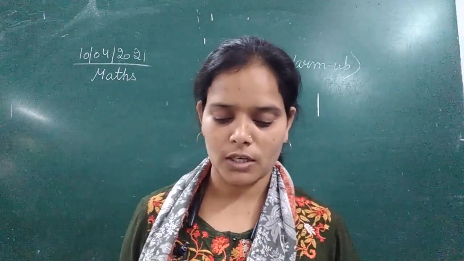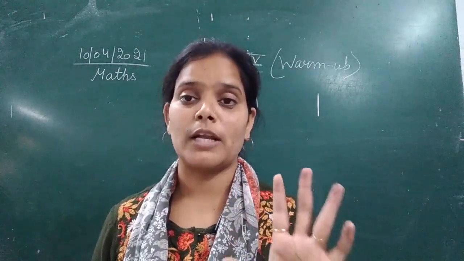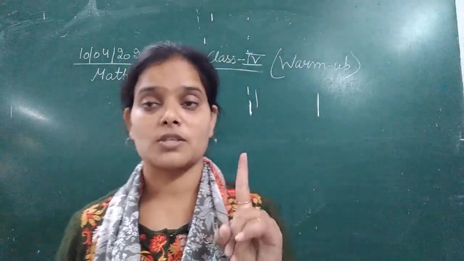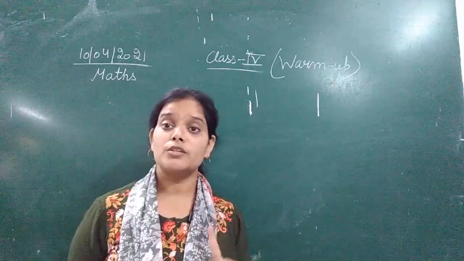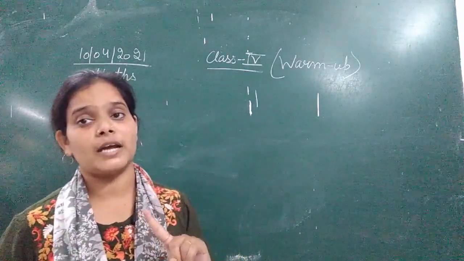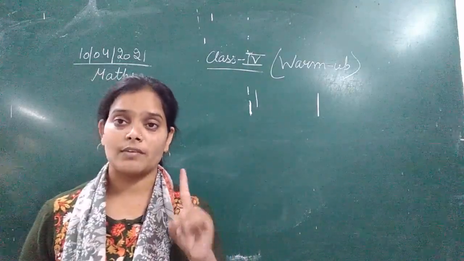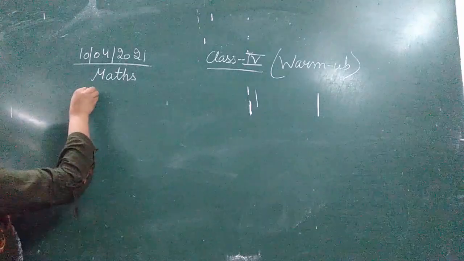So first of all, let's calculate, because number of oranges in 7 boxes is given. So we need to calculate the number of oranges in 1 box. So 7 के दिए हैं, 1 का निकालना है. So what we will do? We will do the division. So for calculating the number of oranges in 1 box, we will divide the number of oranges in 7 boxes by 7.